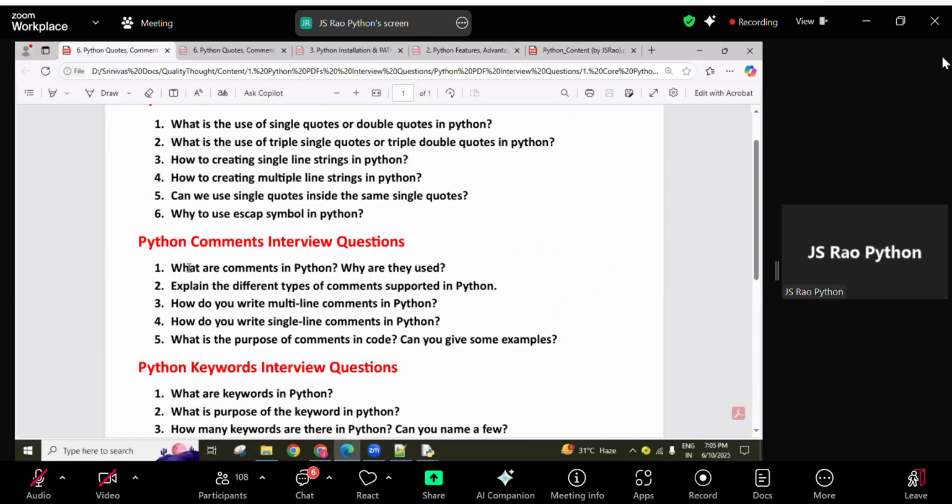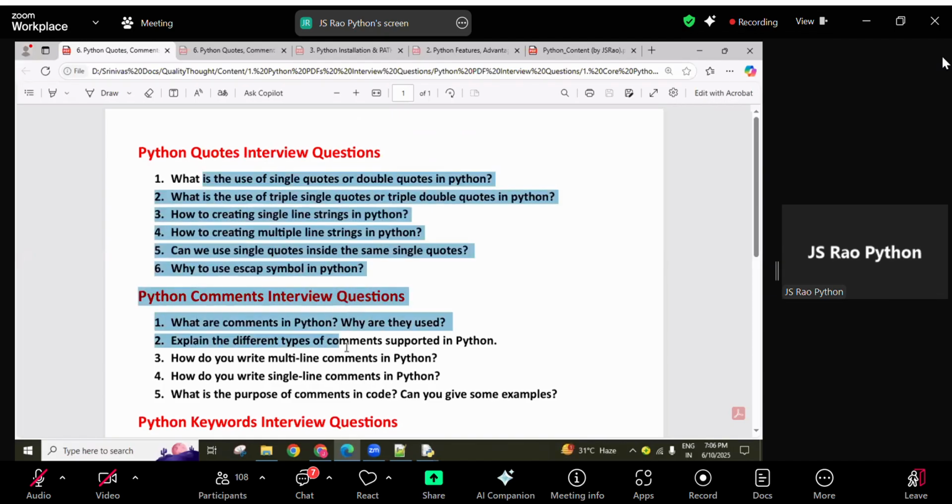What is the purpose of comments in code? Can you give some examples? Again, the same question. So if you remember once about single line and multi-line comments, how to create them and why to create them, then throughout the entire course, and not only the course, even after joining companies, the same rules are used for comments.